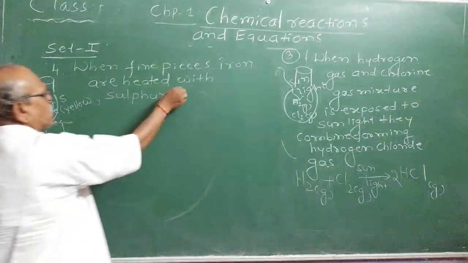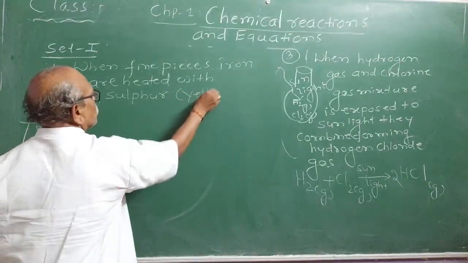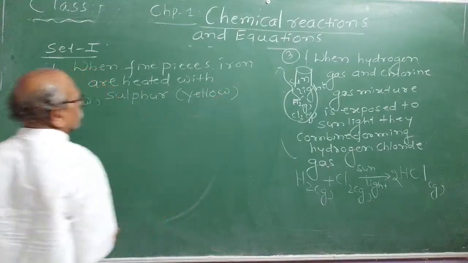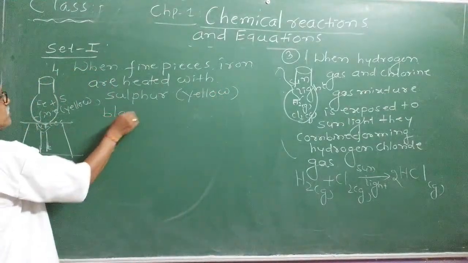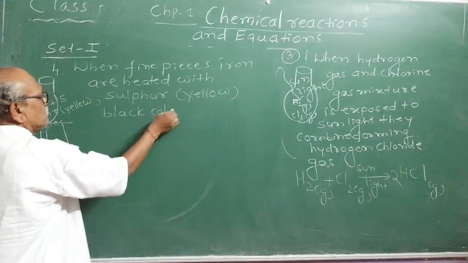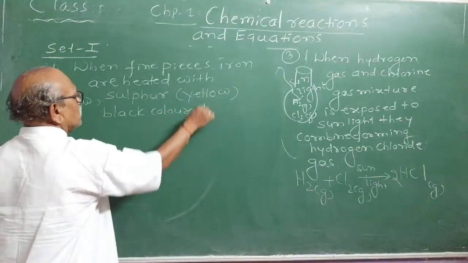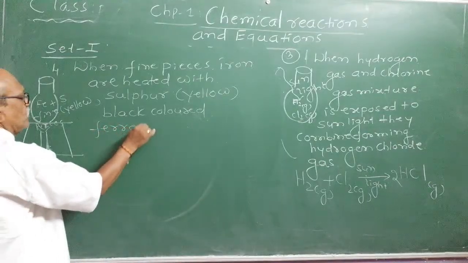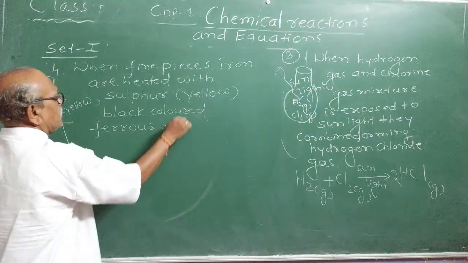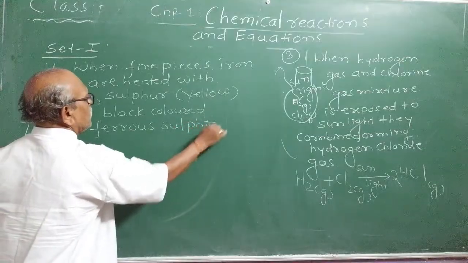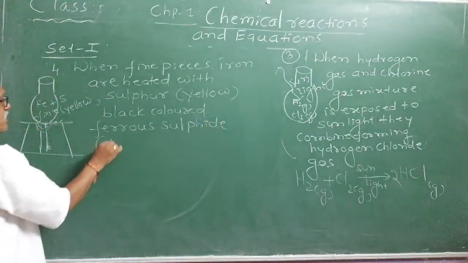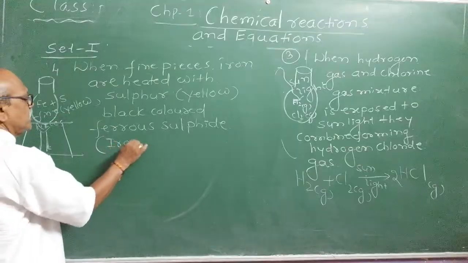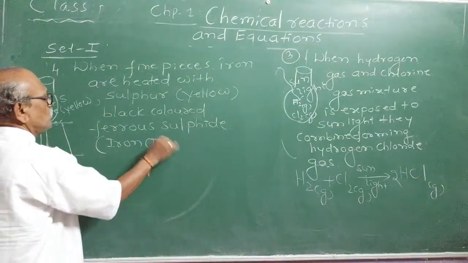With sulfur, in the bracket you write yellow, including color also. Black colored ferrous sulfide. What is the IUPAC name of ferrous sulfide? Write in the bracket: ferrous sulfide is iron, in the bracket Roman 2, sulfide.